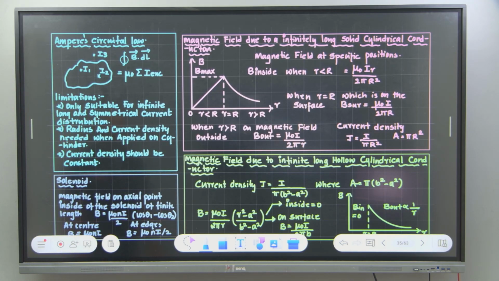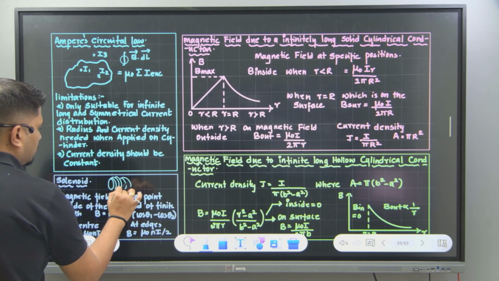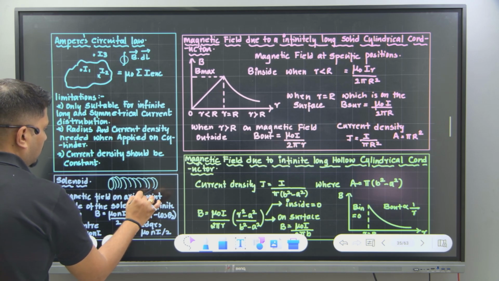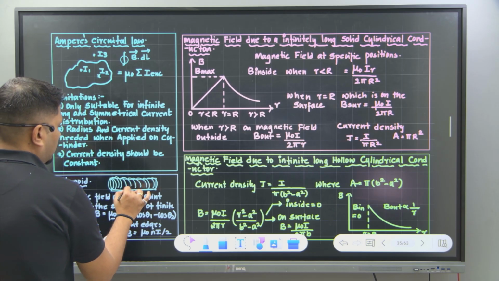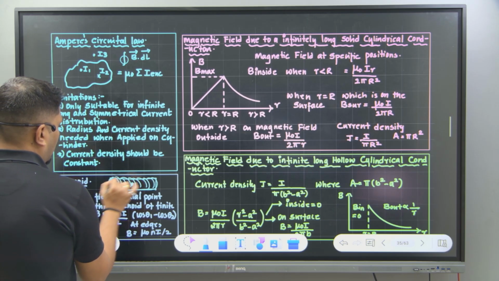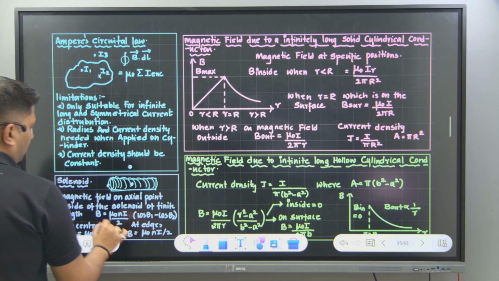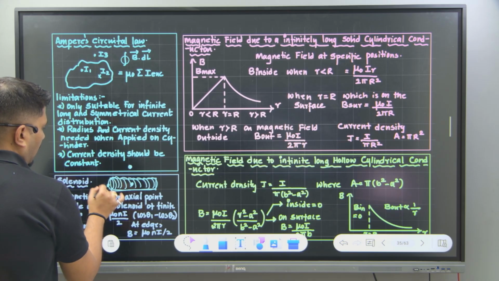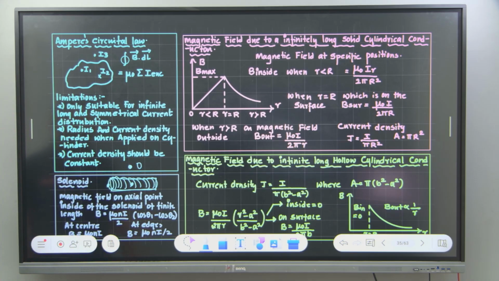Yes. Okay, good, fine. Now when it comes to solenoid you have two things. Say for example, this is the solenoid in the form of rings. If it is in the form of rings like this, then you have three areas where you need to calculate the magnetic field. One is at the center, one is at the edge, and one is outside. At the center it will be equal to mu naught times of NI. At the edge it will be equal to mu naught times of NI by 2, and outside it will be equal to 0. Did you understand? Is it clear? Okay, fine.